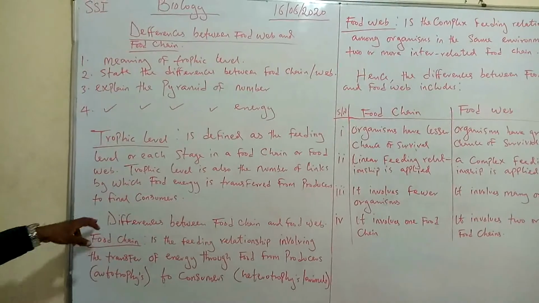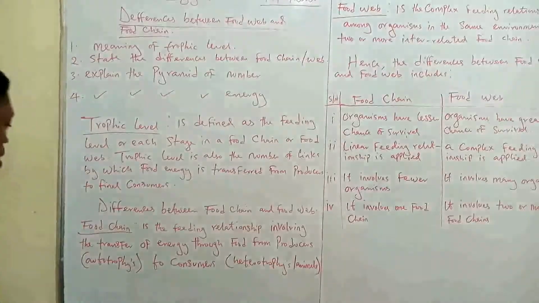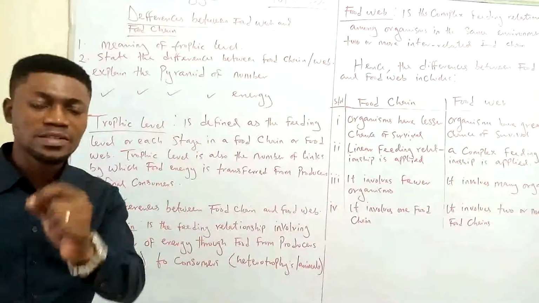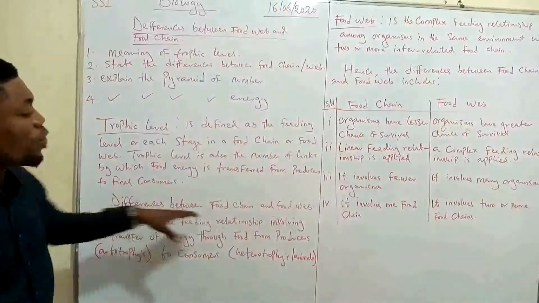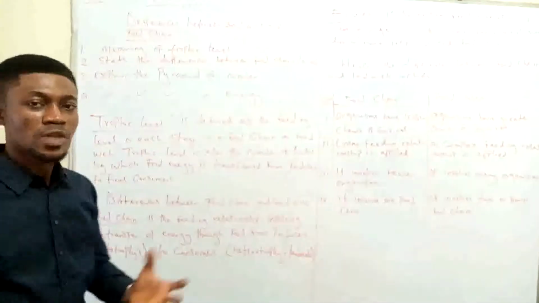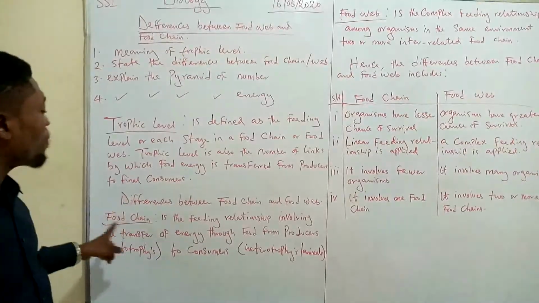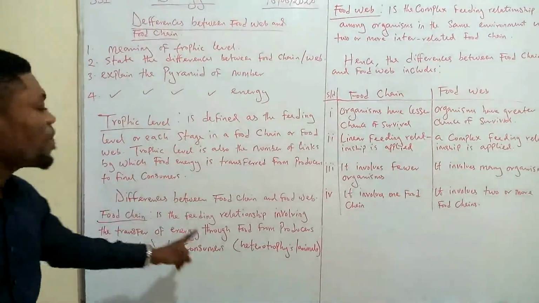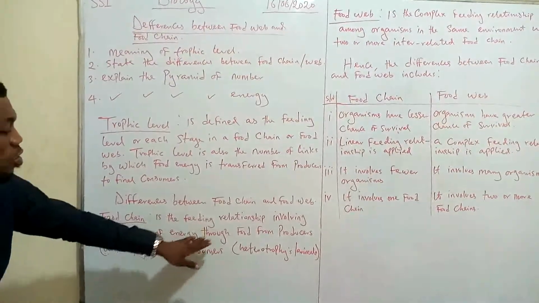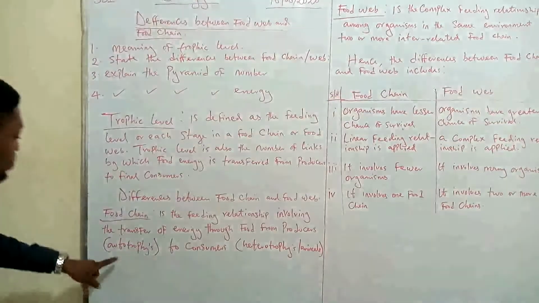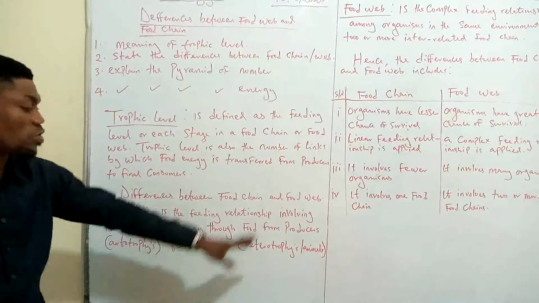Okay, so now let's look at the second objective here, which is to state the differences between food chain and food web. But before we do that, let's take a listen. Let us take a listen to understand what a food chain and a food web is all about, so we'll be able to state the differences.